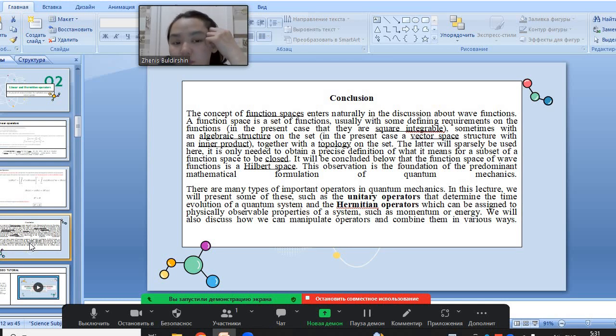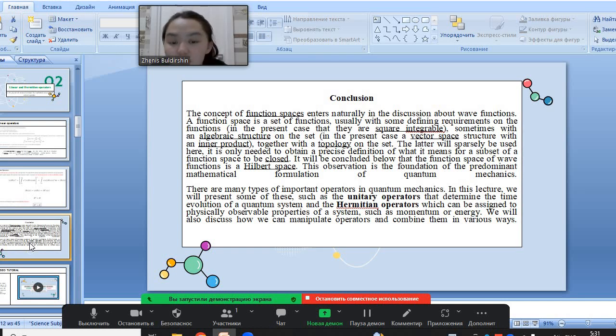Together with a topology on the set, the latter will sparsely be used here. It is only needed to obtain a precise definition of what it means for a subset of a function space to be closed. This observation is a fundamental formulation of quantum mechanics.